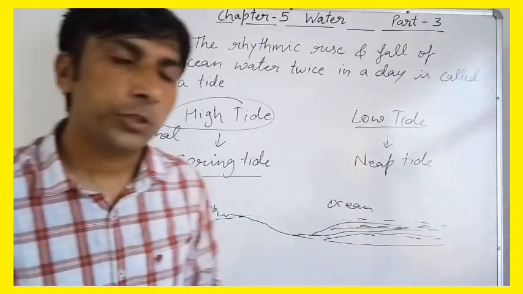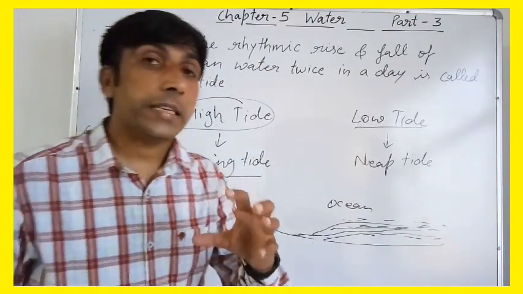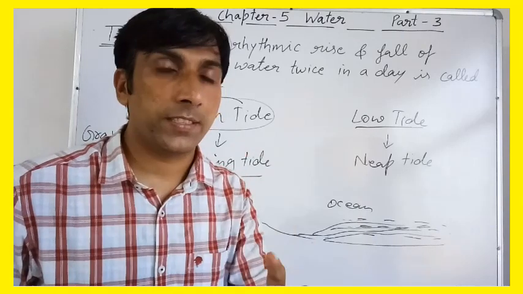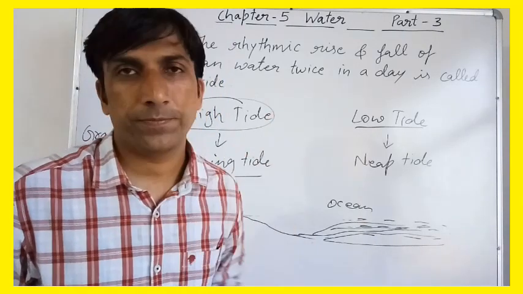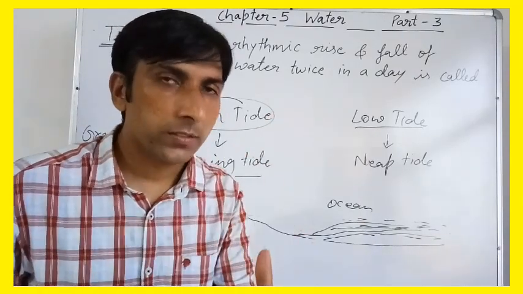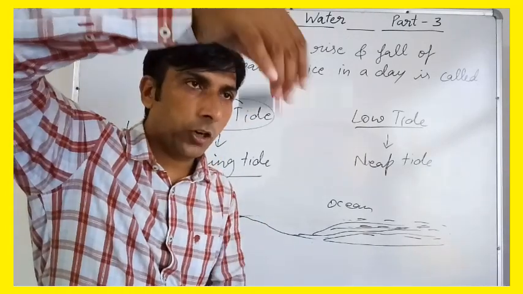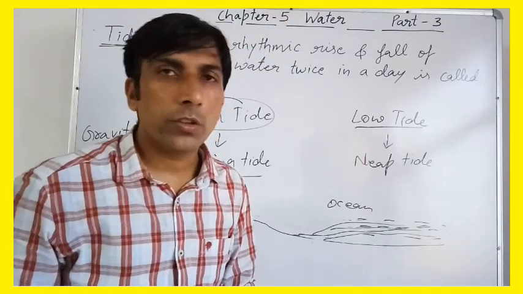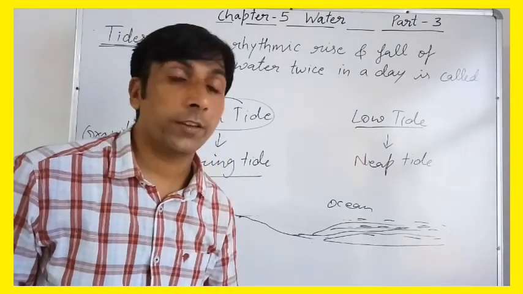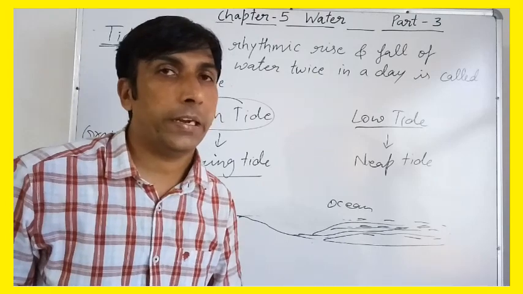Gravitational pull. You know that each and every object in space has its gravity. For example, Earth has its gravity, due to which if I leave this marker, it goes down like this. So this is only due to the gravity of Earth.